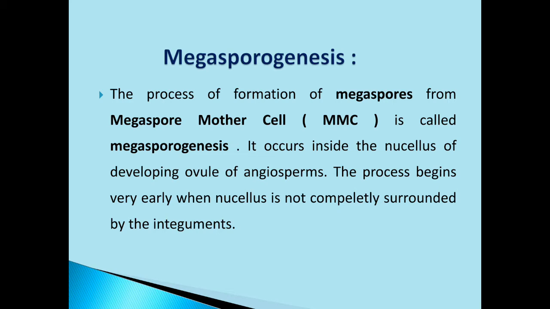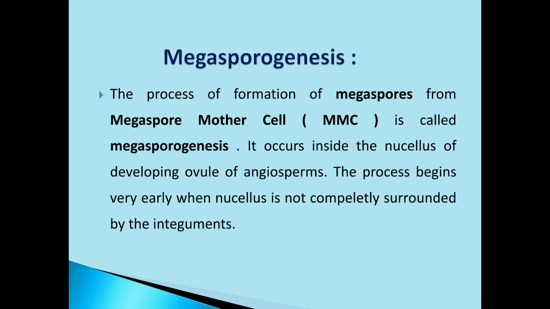Now you should understand where the megaspore mother cell is found. The megaspore mother cell is present inside the nucellus. Can you remember the nucellus, a mass of cells that surrounds the embryo sac?